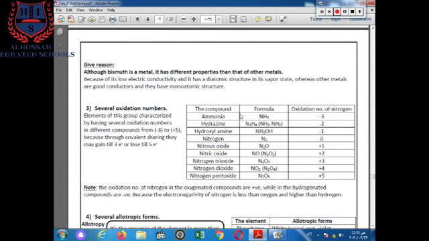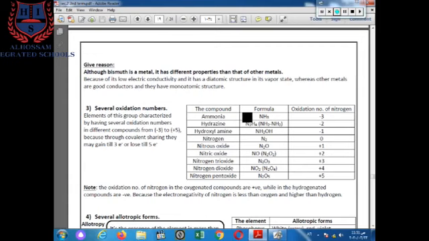Nitrogen is available in ammonia, hydrazine, hydroxylamine, nitrogen gas, nitrous oxide, nitric oxide, nitrogen trioxide, nitrogen dioxide, nitrogen pentoxide. In each of these compounds, nitrogen has a different oxidation number.